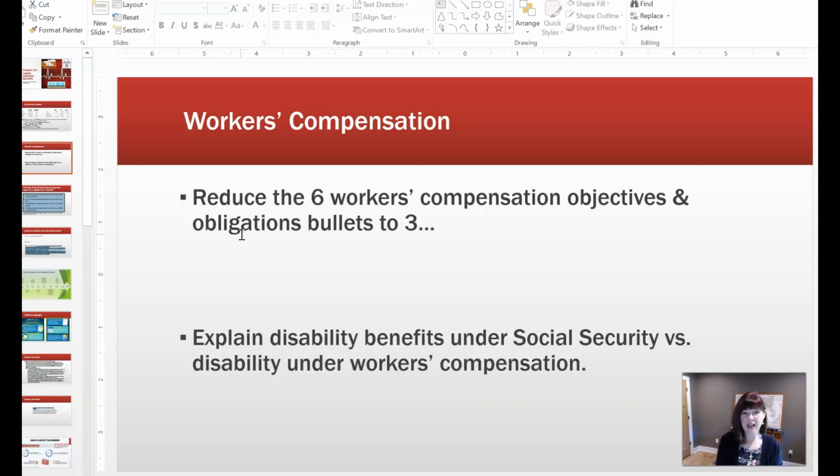All right. And explain disability under Social Security versus disability under workers' compensation. So Social Security is under the social programs, the OASDI, and so in that particular case, that disability kicks in if you are totally disabled, meaning that you can't do work at all.